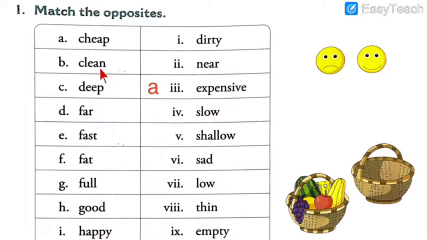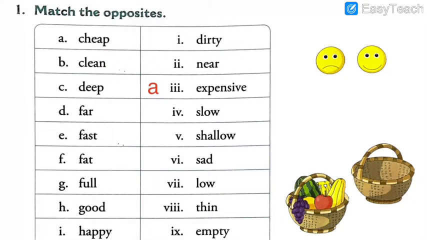Now coming on to clean. Don't you know what is the meaning of clean? Yes, you are very smart. You already know what is the meaning of clean. To keep something very clear, to not have the mess in something, and to keep something in the perfect places. So what is the opposite of clean? Okay, some of you might be giving me the answers right now. Anyways, the opposite of clean is dirty.